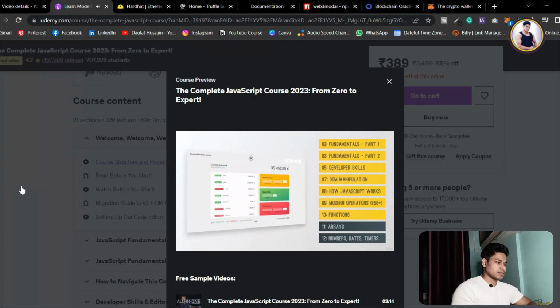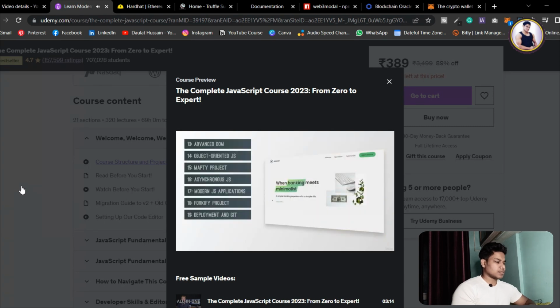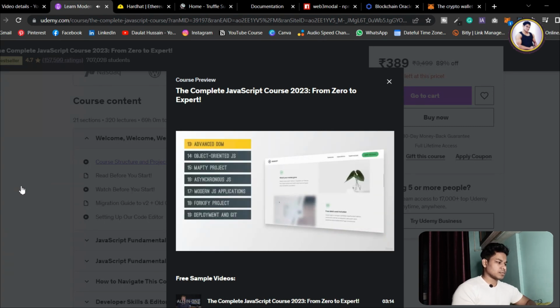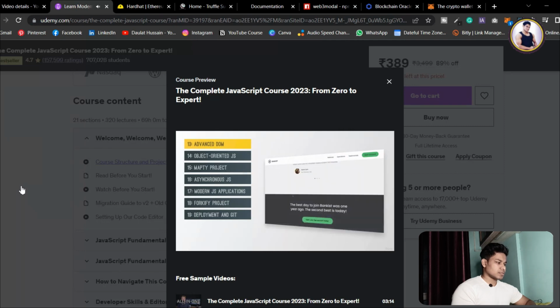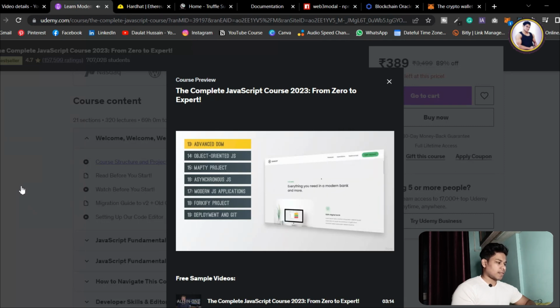Then throughout sections 11 and 12, we will build our next beautiful project, which will teach you all you need to know about array methods, numbers, dates, and timers. After that, we jump right into our next project, which is going to be this beautiful website, fully packed with visual effects and components such as lazy image loading, a tab component, a slider, and so much more.